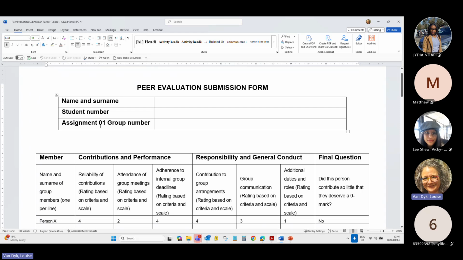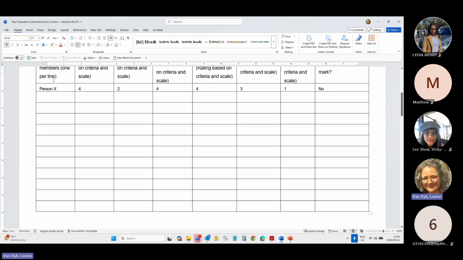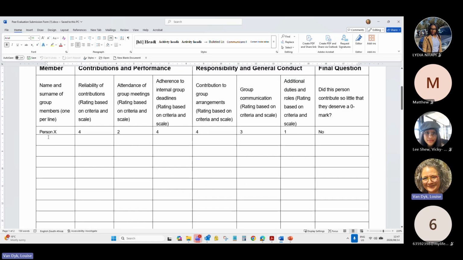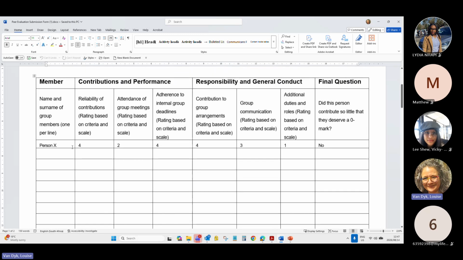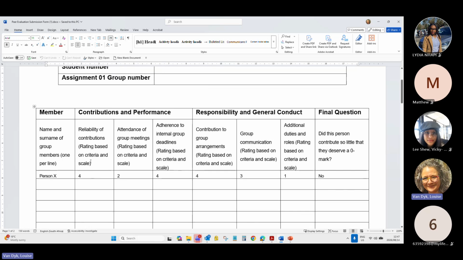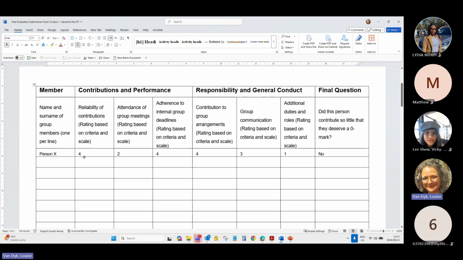So each member fills in their own one. It's not like that list means member one and then they complete that. No, each individual hands in a form. So that is your own name, student number and group number. And these are the other people in your group that you are giving a rating. The rating scale is a scale out of 5, for reliability of contributions, for attendance of meetings, for adherence to internal deadlines, for contribution to the group arrangements, for communication, and for additional possible duties and roles.